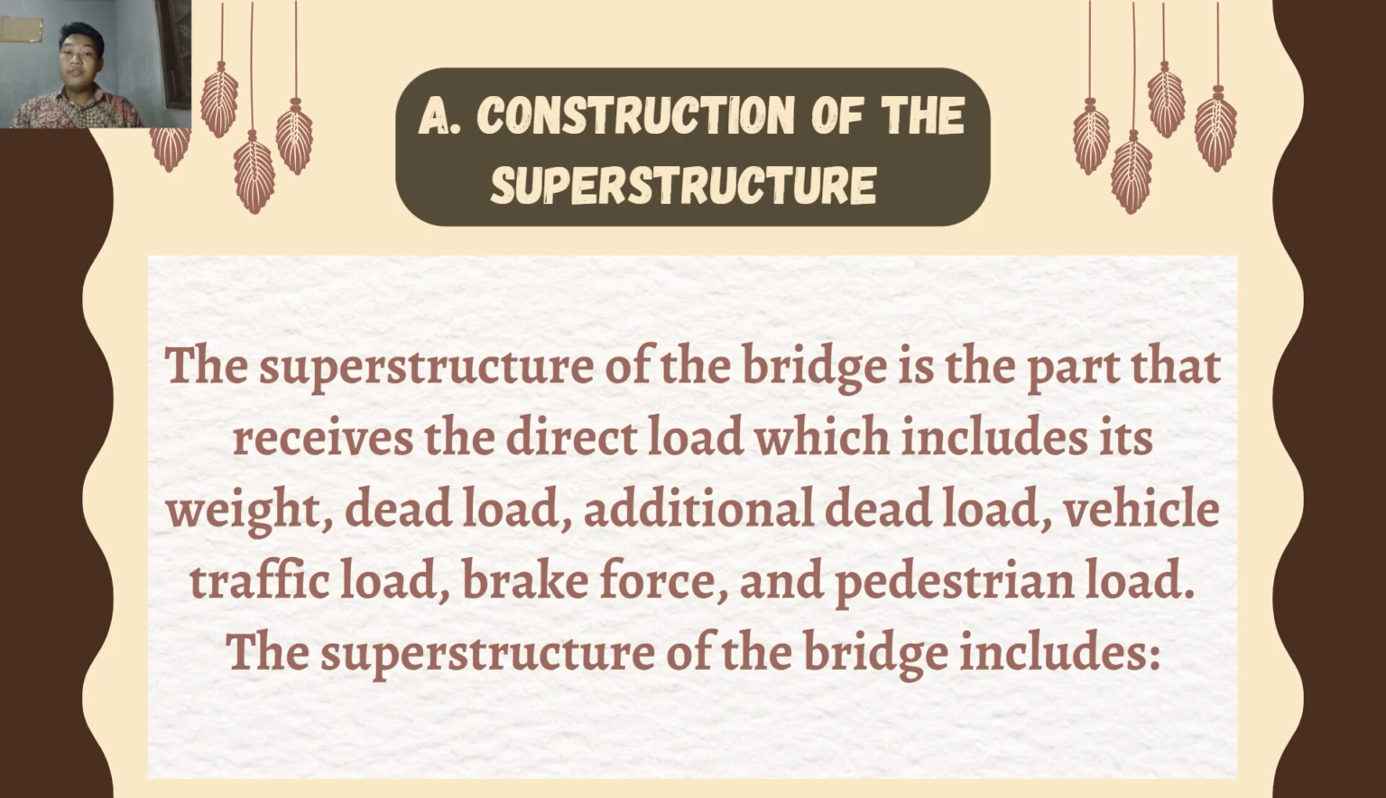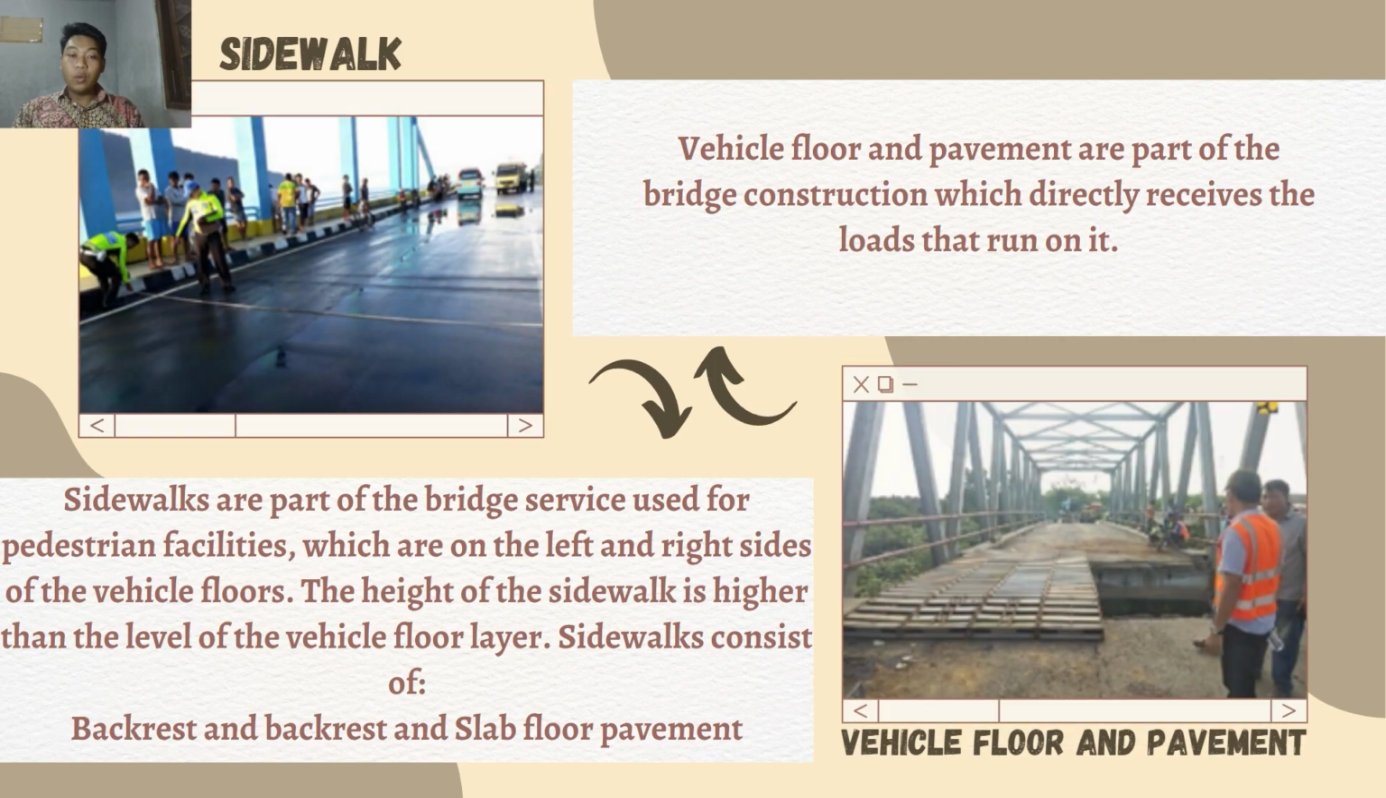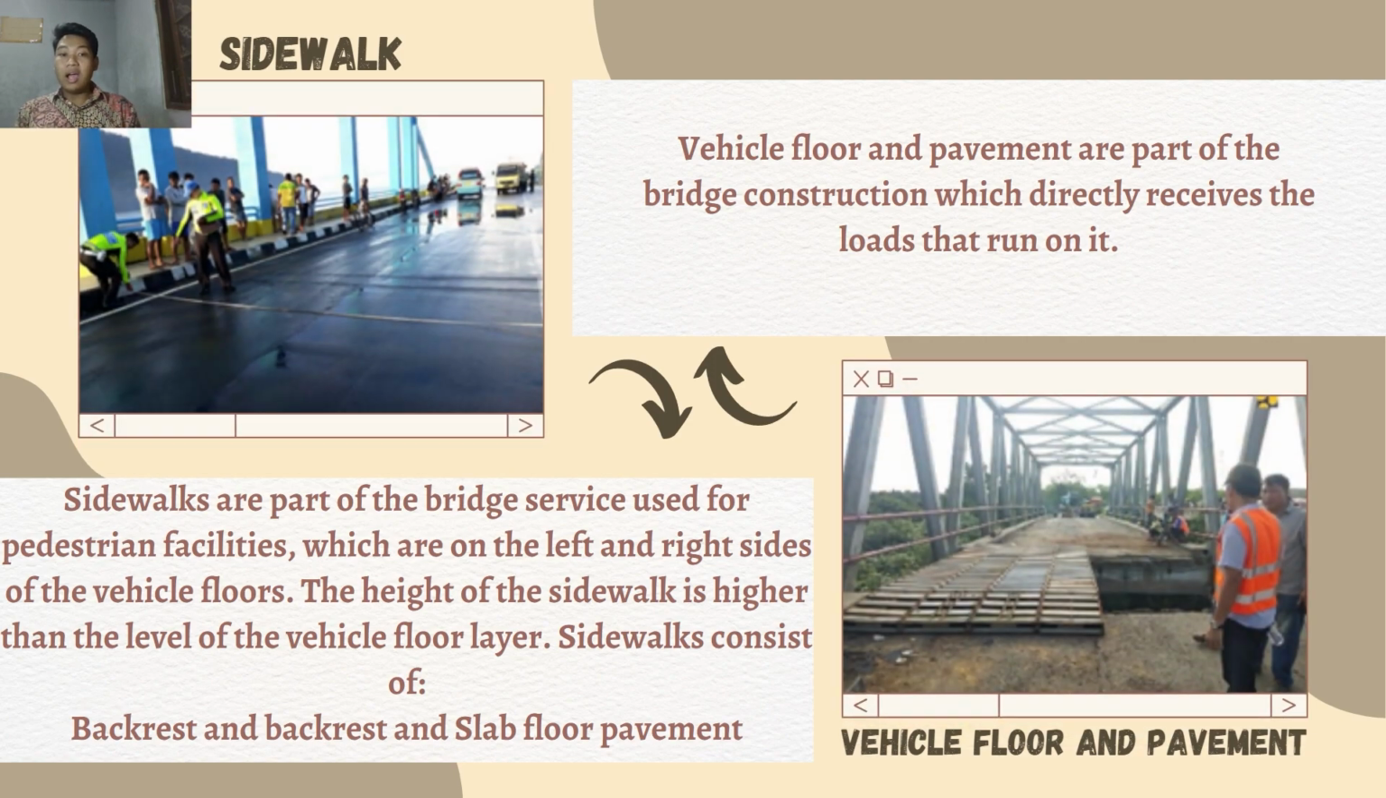The superstructure of the bridge includes: 1. Sidewalk. Sidewalks are parts of the bridge serving as pedestrian facilities, which are on the left and right side of the vehicle floors. The height of the sidewalk is higher than the level of the vehicle floor layer. Sidewalk consists of backrest and slab for pavement. 2. Vehicle floor and pavement. Vehicle floor and pavement are parts of the bridge construction which directly receive the loads that run on it.